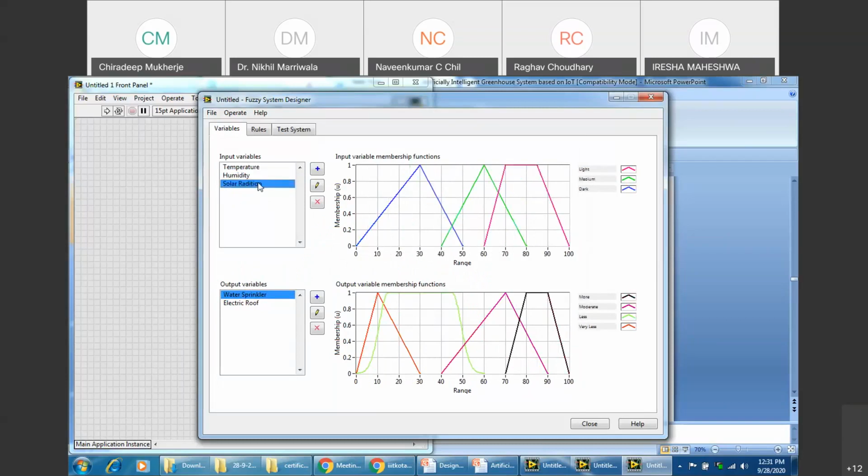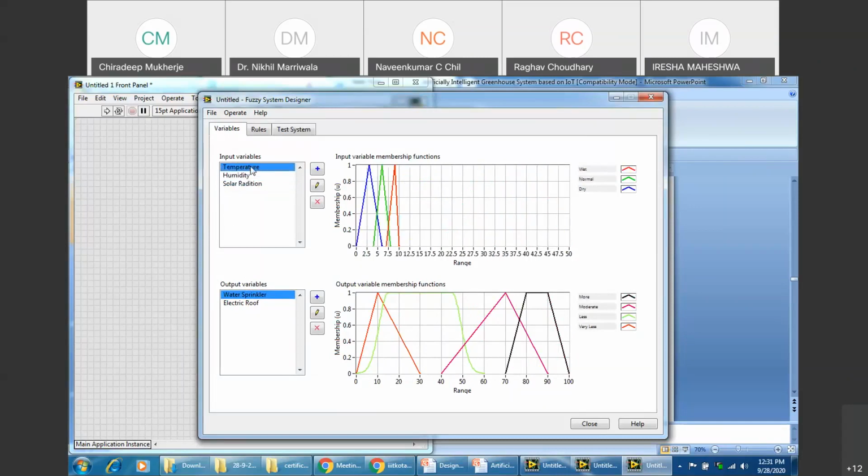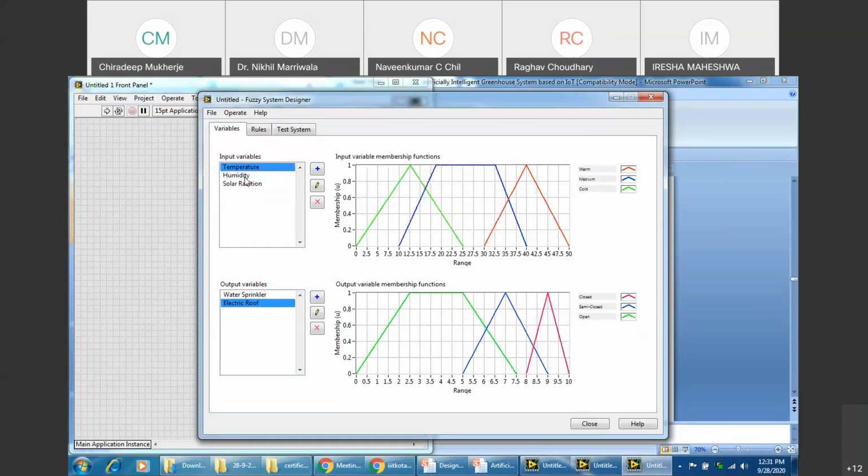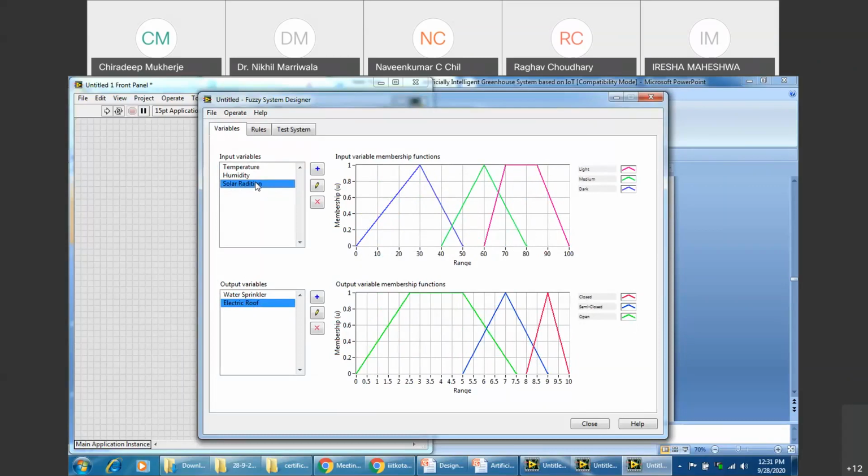Now these inputs, again I'll tell you, can be given directly through sensors also. These inputs can be given after you've recorded the values from the sensors and give it to the system so that the database can be maintained, and if a certain kind of situation arises, that database can be utilized by it, right?